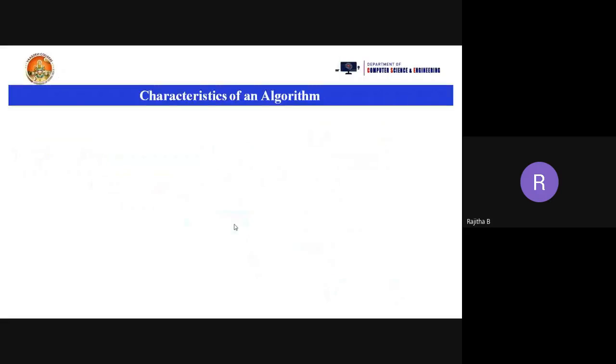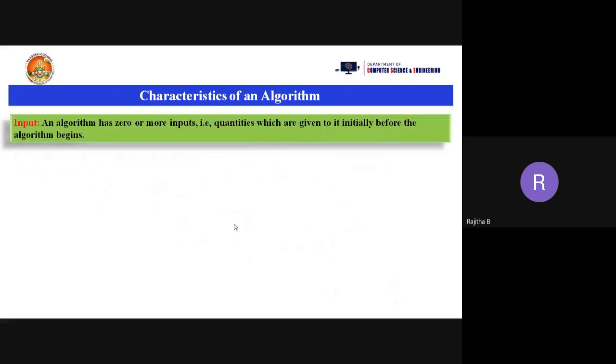What is input? An algorithm has zero or more inputs. Suppose you are taking a print statement, we are not giving any input. Simply I'm going to print the statement hello. We are not giving any input through variables, but that hello is going to be displayed on the monitor.